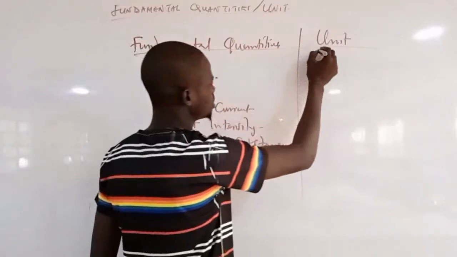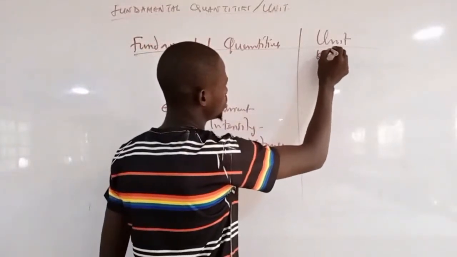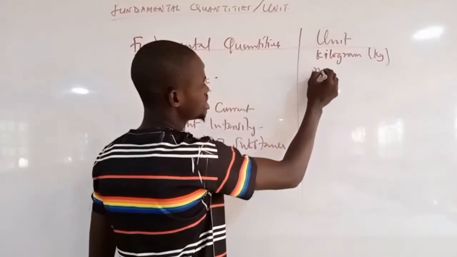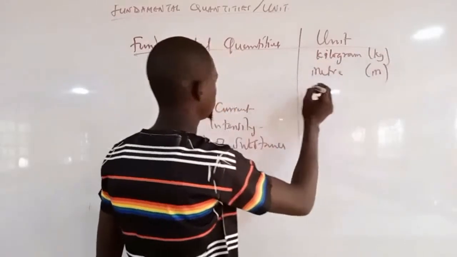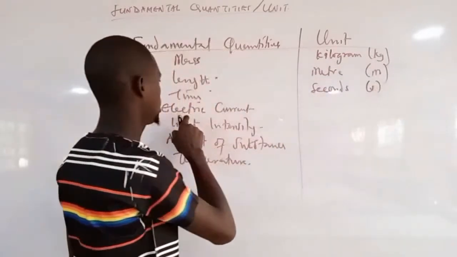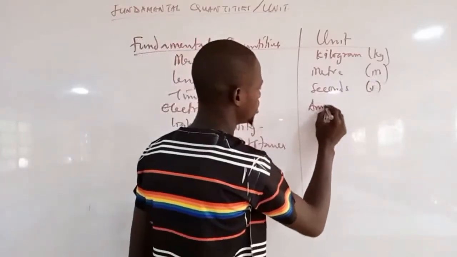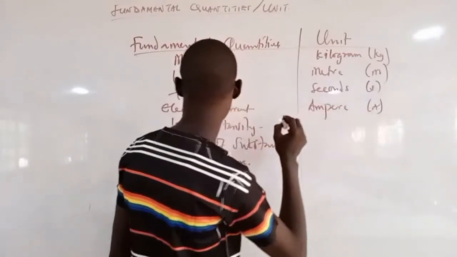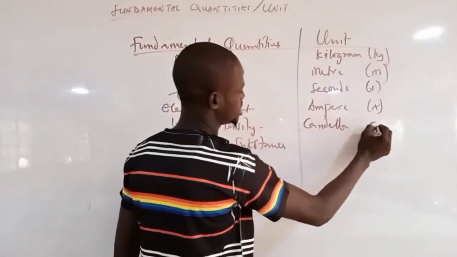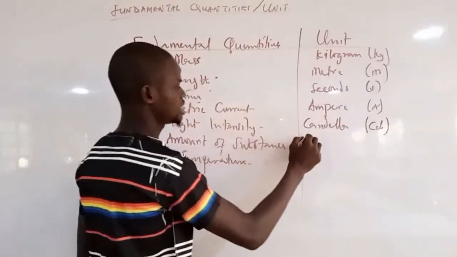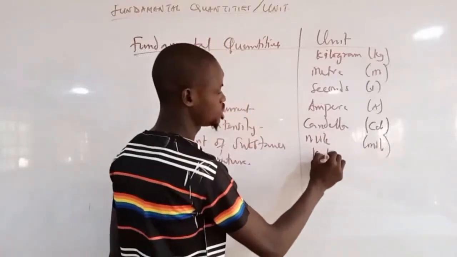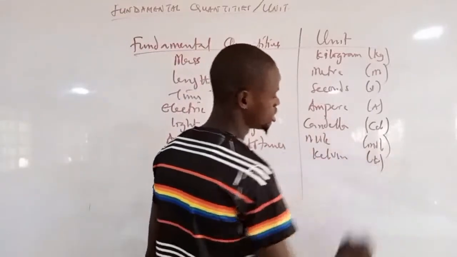Mass is measured in kilogram, the symbol is kg. Length in meter, the symbol is m. Time is seconds, the symbol is s. Electric current in ampere, symbol A. Light intensity, candela, symbol Cd. Amount of substance is mole, symbol mol, while the temperature is measured in Kelvin, symbol K.